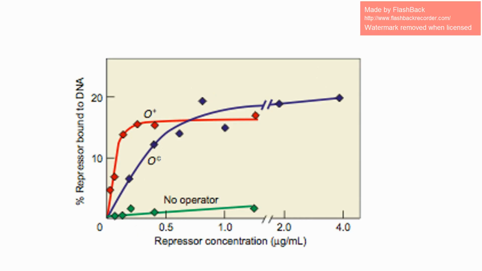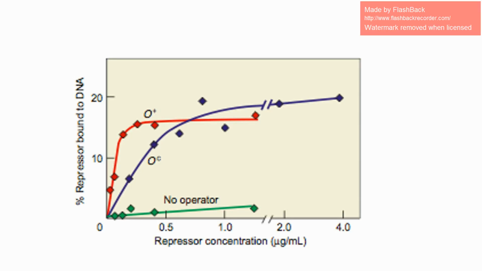Now here's another figure that we're going to look at. This looks at the effectiveness of LacI binding to the wild type lacO versus a mutant. The experiment was run as we had previously run the other one, on nitrocellulose filter binding paper. However, this was done in the absence of IPTG because, as we saw in the previous graph, when you have IPTG, you will have repressor that is bound to DNA. So we didn't want to run it on something that wasn't going to work, which would be with IPTG.